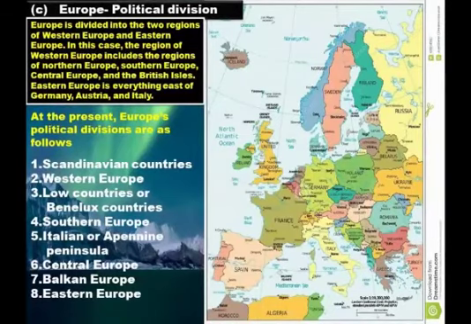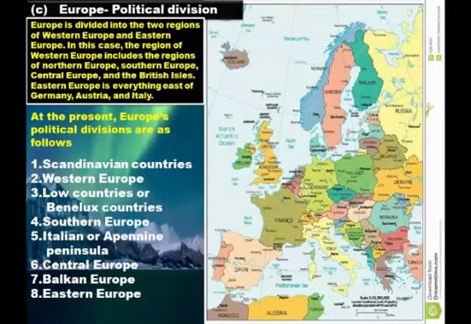Next one, Southern Europe. It is located in the extreme southwest of Europe and includes the sovereign states of Spain, Portugal and parts of France as well as the British overseas territory of Gibraltar. Next one, Italian or Apennine Peninsula.